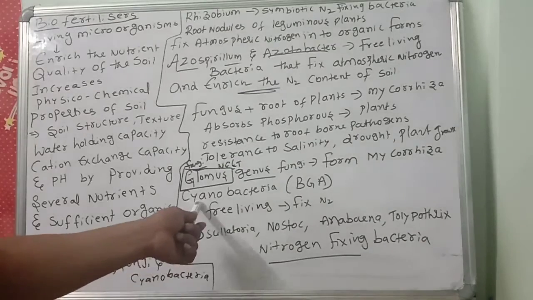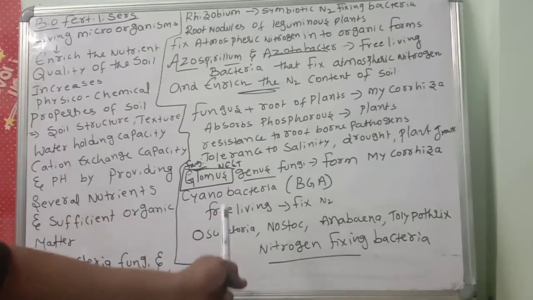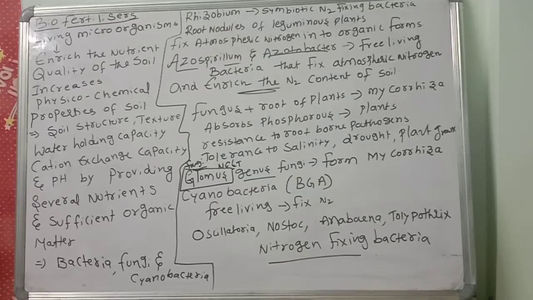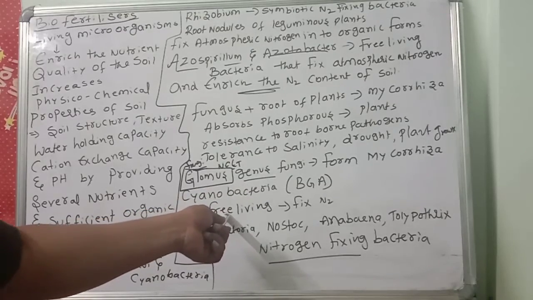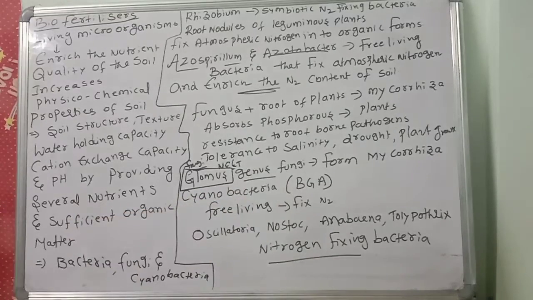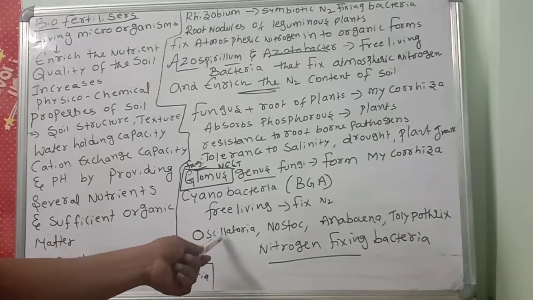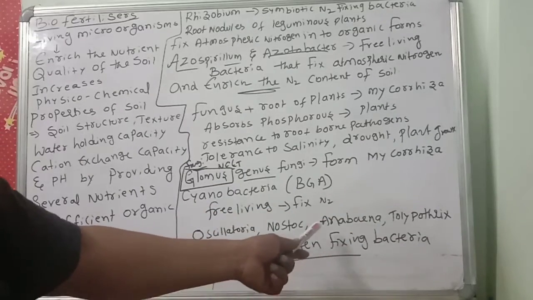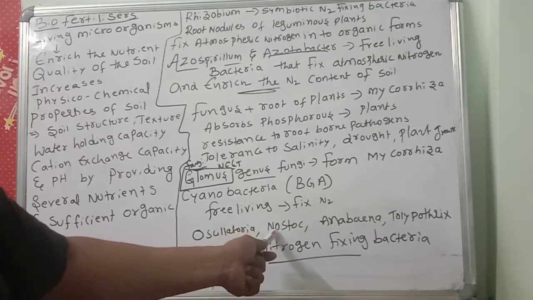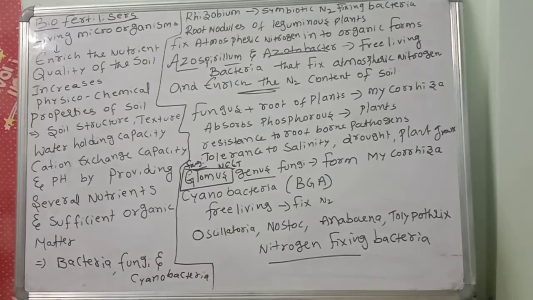Next, cyanobacteria, prokaryotes. Cyanobacteria means prokaryotic blue-green algae, free living, helpful for the fixation of nitrogen. Nitrogen is useful for the growth of plants, because of amino acids and ammonia. Some examples of blue-green algae, cyanobacteria: Oscillatoria, Nostoc, Anabaena, Tolypothrix. These are some of the nitrogen fixing bacteria.